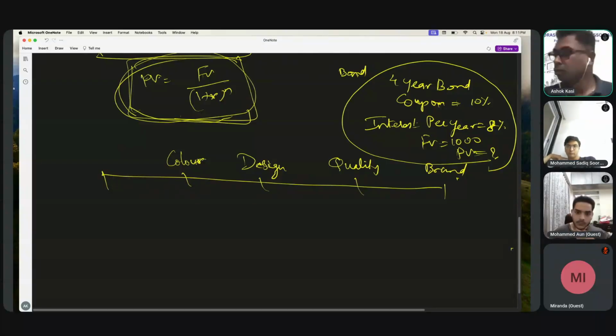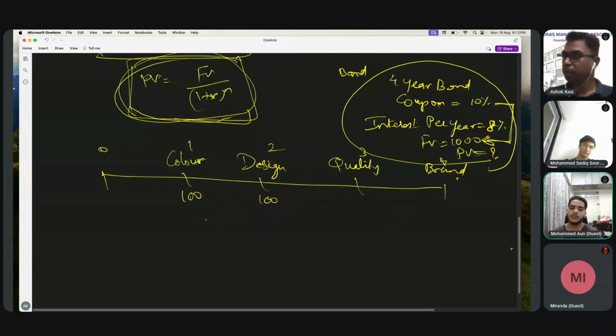So what are the benefits? Like for the t-shirt, the benefits are color, design, quality, and brand. Similarly, for this bond, what are the benefits? I'm going to get a coupon of 10 percent. So 10 percent of 1,000 comes to what? 100. So I'm going to get the cash flow of 100. This is my benefit here. The next year also I'm going to get the cash flow of 100. This is the timeline, so I'll put the time here.